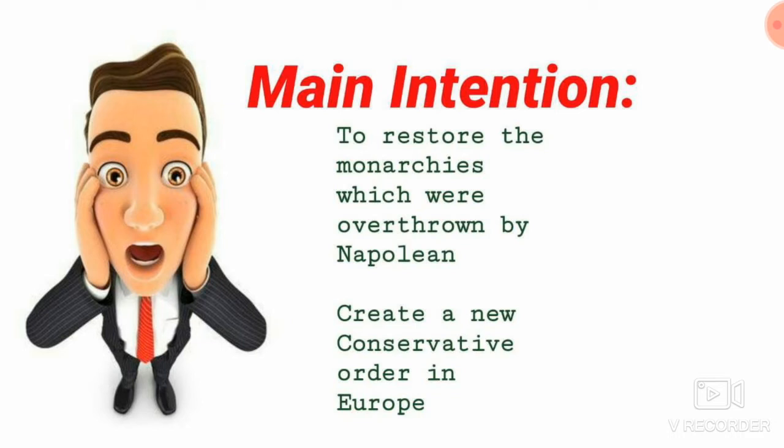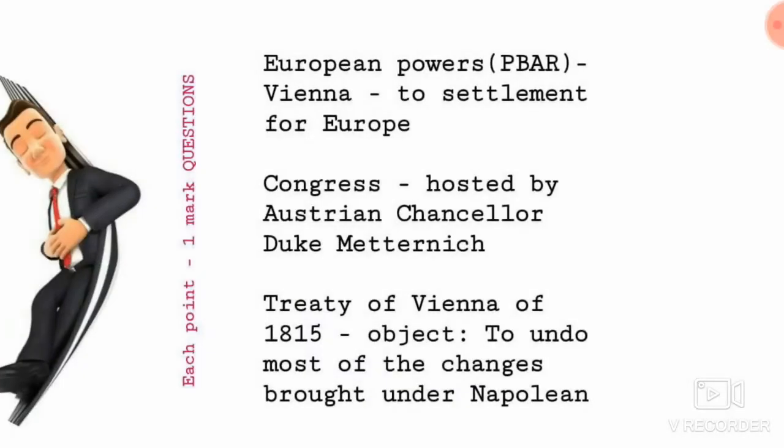For that only they did. So let us take a recap. First, the European powers who defeated Napoleon met at a place called Vienna to make a settlement for Europe. That time the Congress was hosted by Austrian Chancellor Duke Metternich. And the main objective of the Treaty of Vienna was to undo most of the changes brought by Napoleon.